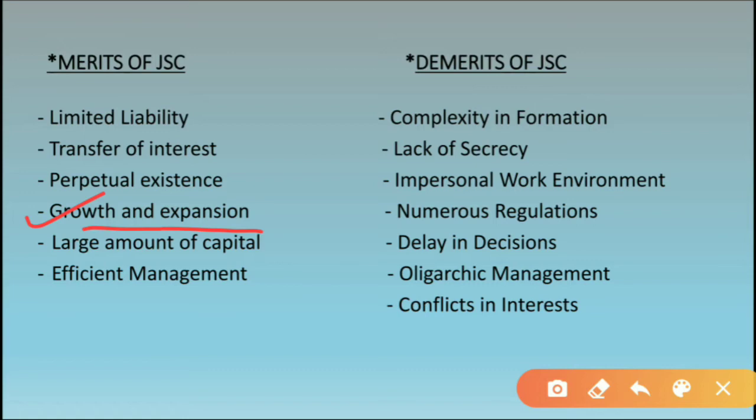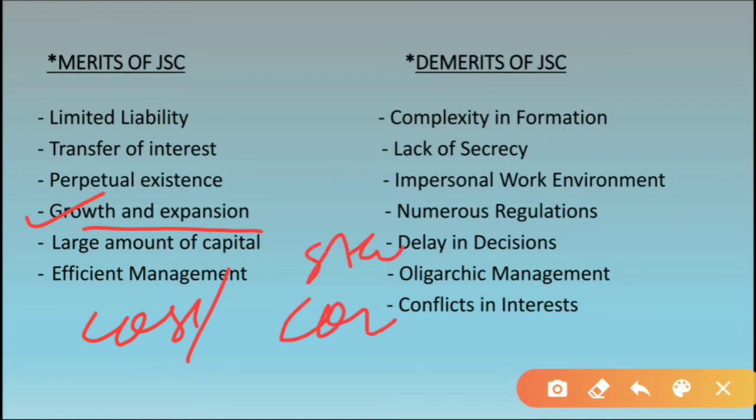Joint stock companies have a lot of funds with them, and they can invest those funds. Suppose a company producing cosmetics wants to open a new branch in some other state or another country, then they can go for that. It means they are expanding and growing their business.